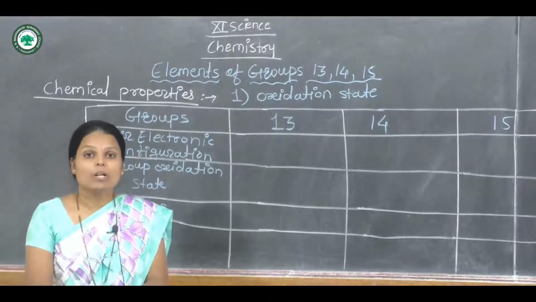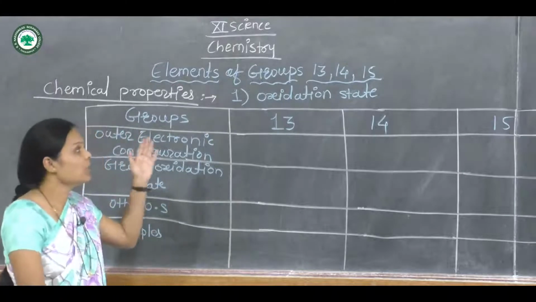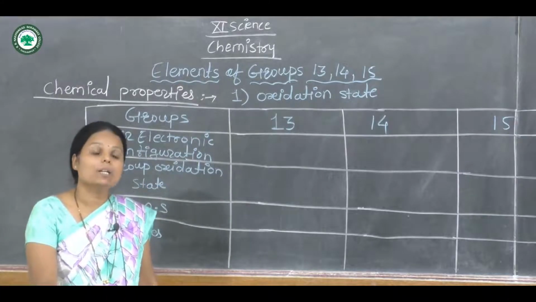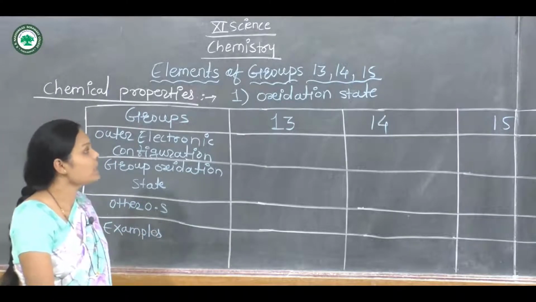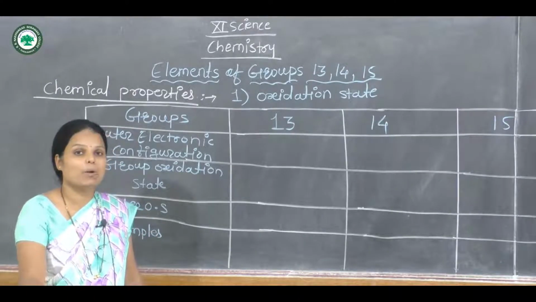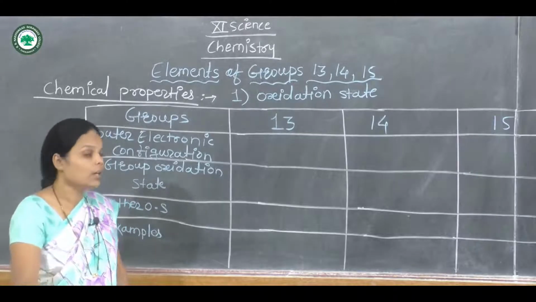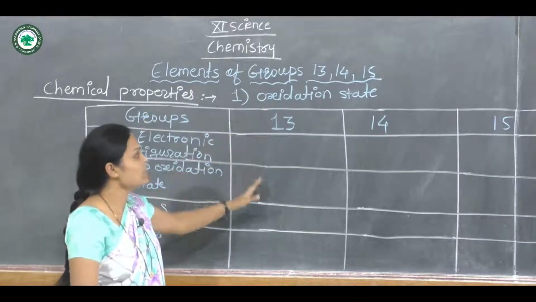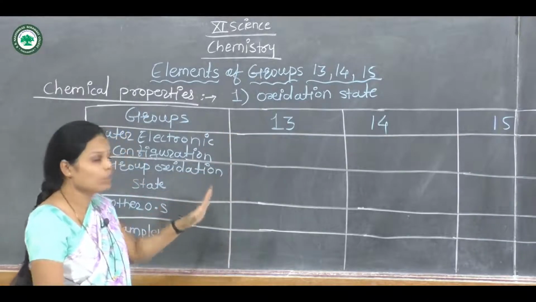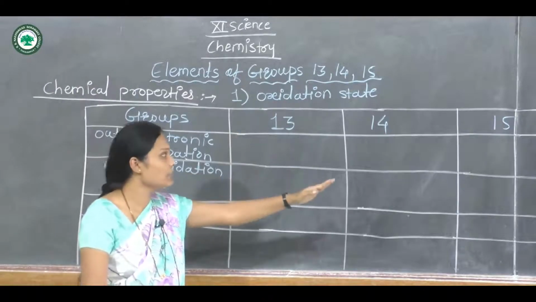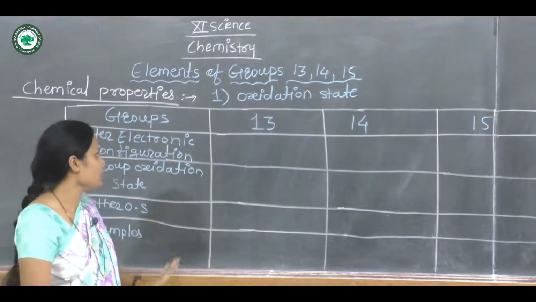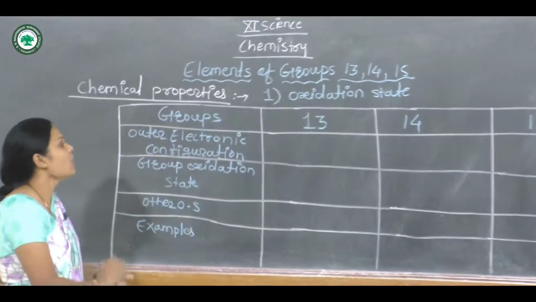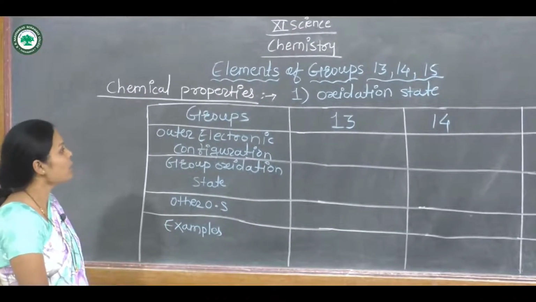Now today we are going to start the chemical properties of groups 13, 14, 15 in this lecture. The first chemical property is oxidation state. We will discuss it for all three groups, that is group 13, 14 and 15. The oxidation state is the first chemical property.